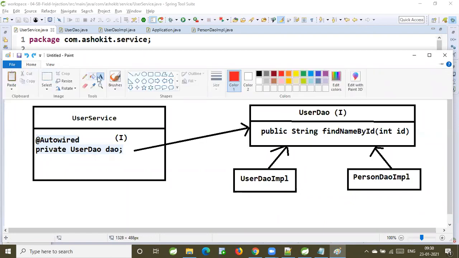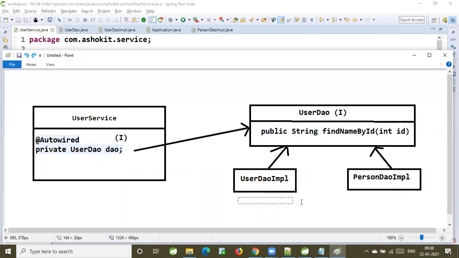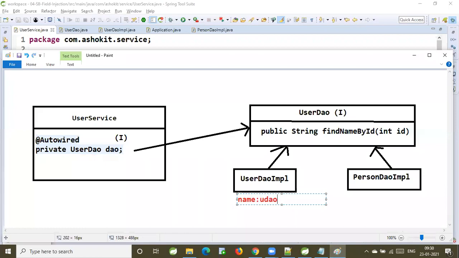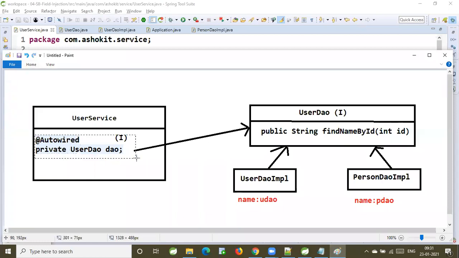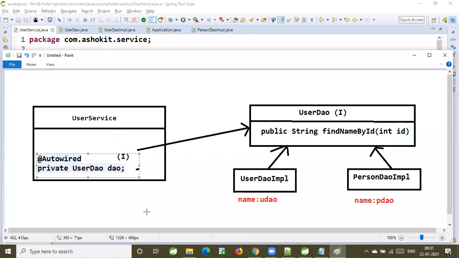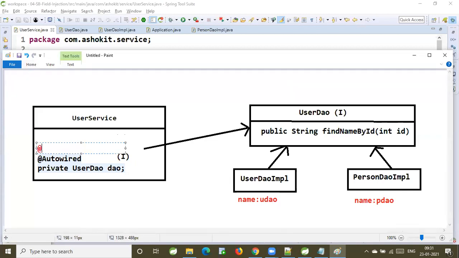Now, what I am doing is, for this UserDAOImpl, I am giving the bean name as UDAO. For PersonDAOImpl, I am giving the name as PDAO. UDAO, PDAO. Now, for the two classes, names are available. Here I am going to specify the @Qualifier annotation. I am giving the name as UDAO.